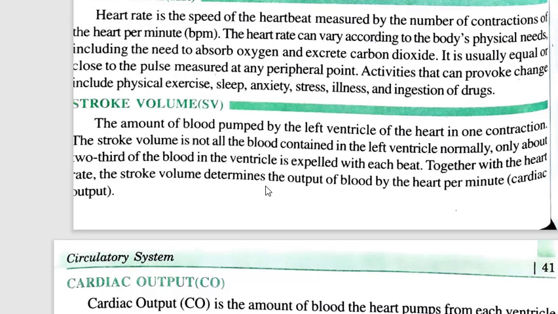Stroke volume: the amount of blood pumped by the left ventricle of the heart in one contraction is called stroke volume. The stroke volume is not all the blood contained in the left ventricle. Normally only about two-thirds of the blood in the ventricle is expelled with each beat. So when your left ventricle contracts, it does not allow all the blood in the ventricle to come out. It allows only two-thirds of the blood to come out. So that is your stroke volume. Together with heart rate, the stroke volume determines the output of blood by the heart per minute.